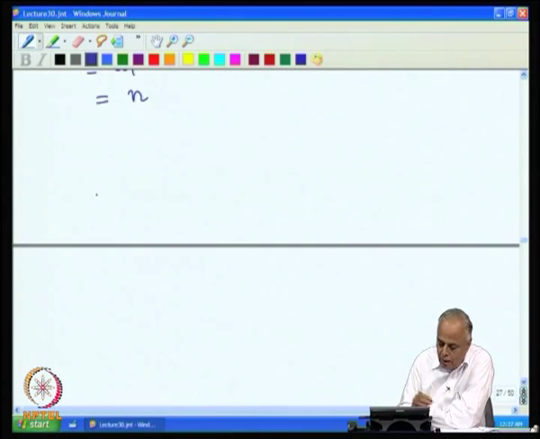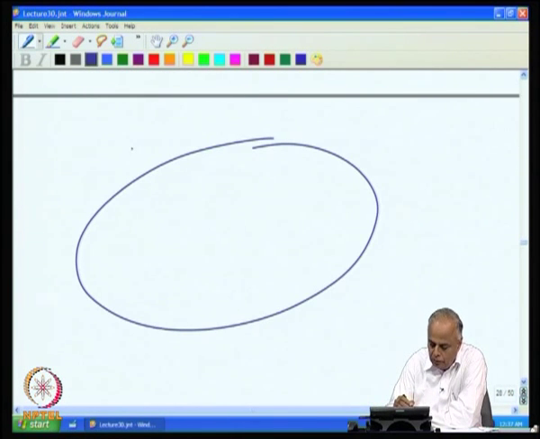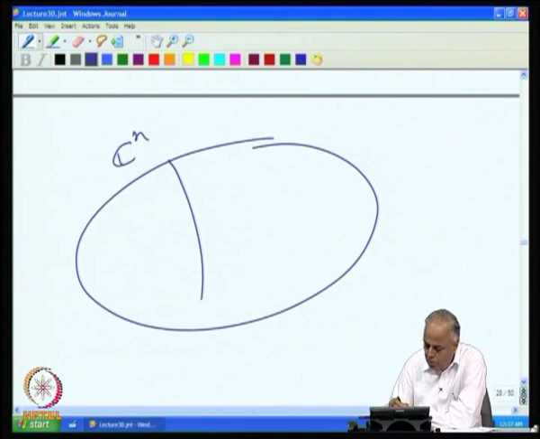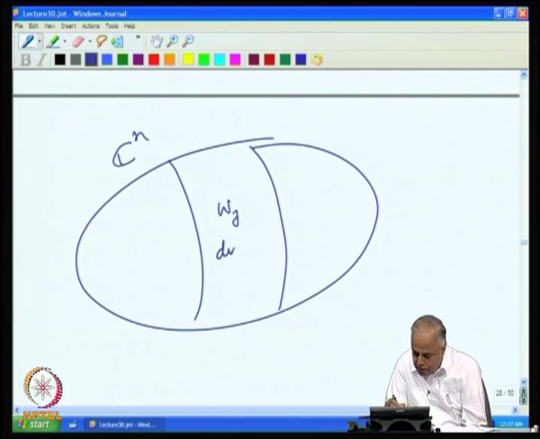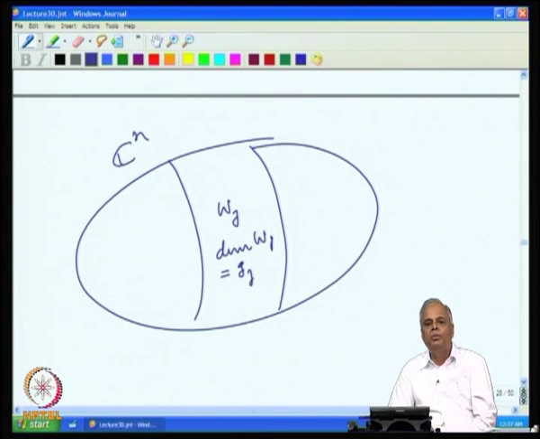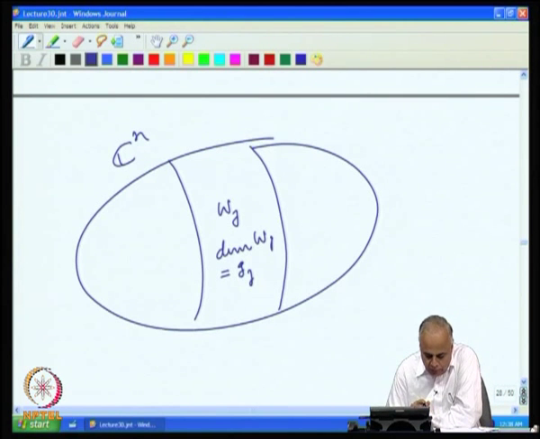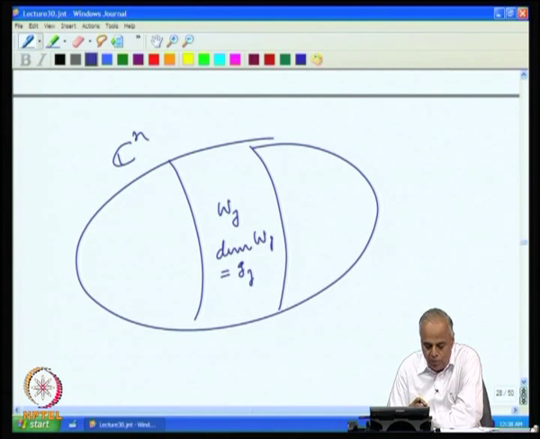Okay, so now let us look at this. We have this whole space V, which is C n, and W j is sitting here. This is the subspace. Now, the dimension of this W j is equal to g j. What does it mean that the dimension of W j is equal to g j? It means that we can find a basis for W j consisting of g j vectors.